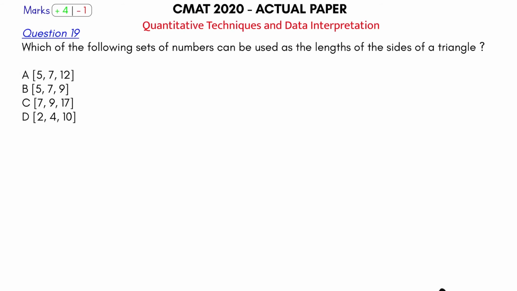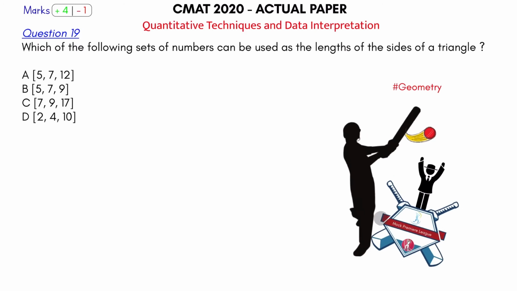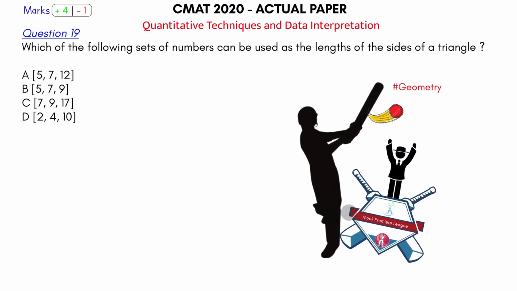Let's play ball number 19, question number 19 from quantitative aptitude section. So what is the question saying now? This is from geometry, and clearly you can see the question is a sixer here, because I am being told here which of the following sets of numbers can be used as the lengths of the sides of a triangle.